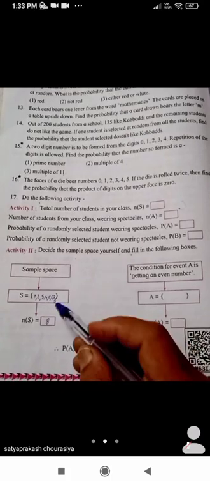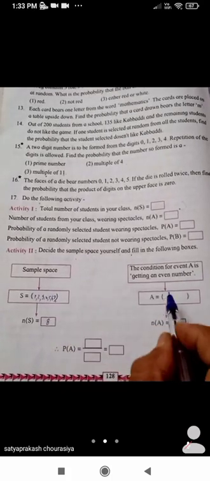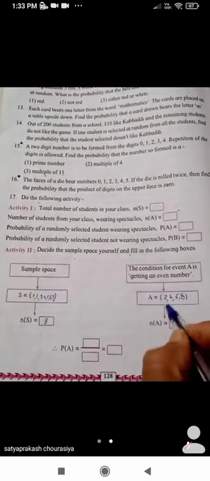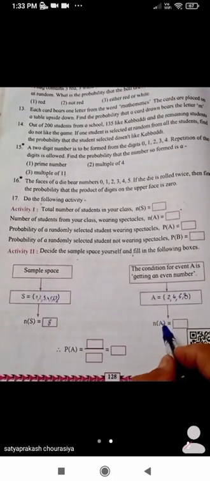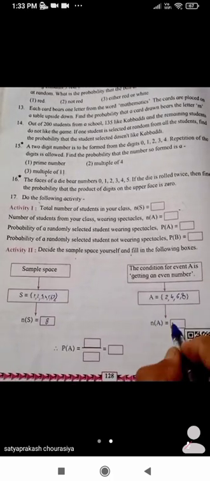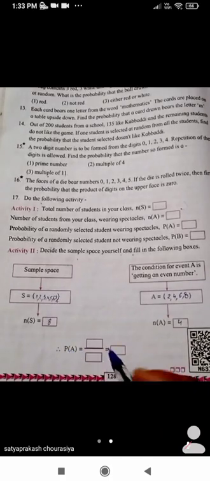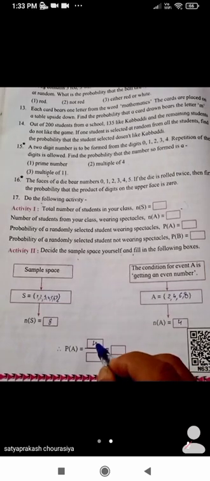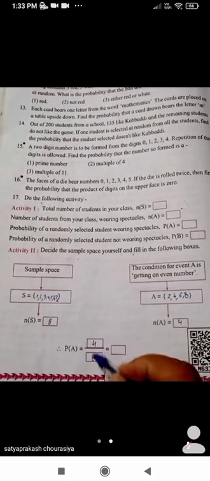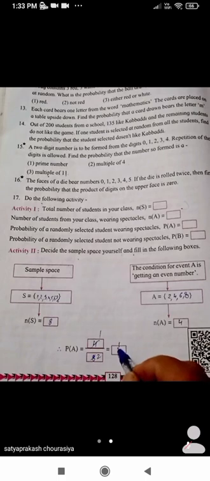Now the condition for event A is getting an even number. So here in 1 to 8, 2 is an even number, 4 is an even number, 6 is an even number, and 8 is also an even number. The number of sample points in event A is 4. So now the probability of event A is equals to the number of sample points in event A, that is 4, upon the number of sample points in the sample space, that is 8. So 4 ones are 4, 4 twos are 8. So this is 1 upon 2.